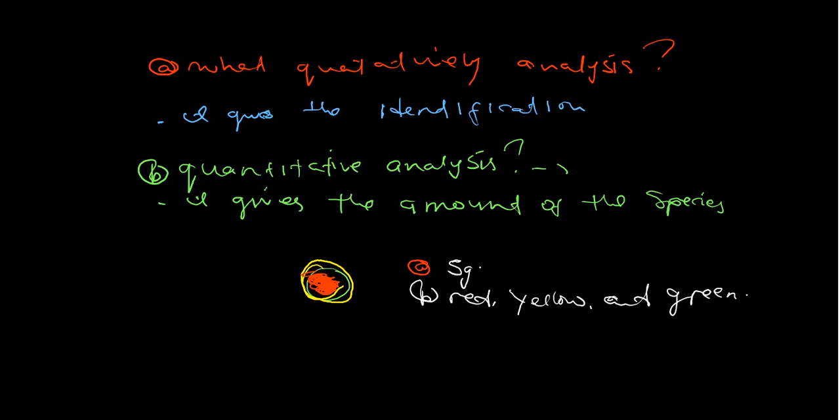So these are the things that we'll be finding once we conduct qualitative analysis. So those are the things found in qualitative. So this is the best example you can imagine this. When you ask what is quantitative analysis, this is the analysis that gives the amount of a species. For qualitative analysis, this is the analysis that gives the identification of a substance or a chemical species.